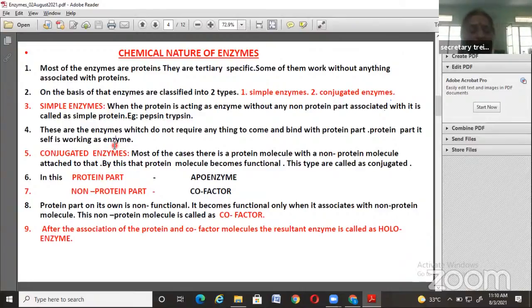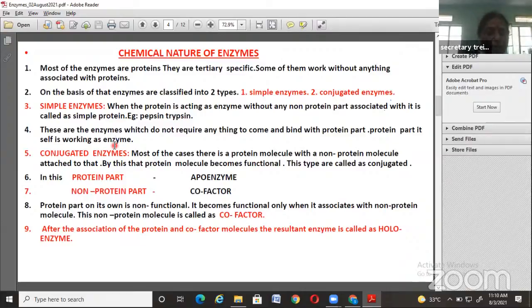What we have to understand is that only the protein part plays the role of enzyme without the association of any non-protein part, and so they are treated as simple enzymes, observed in the digestive system. Enzymes like pepsin and trypsin come under the simple enzymes category.